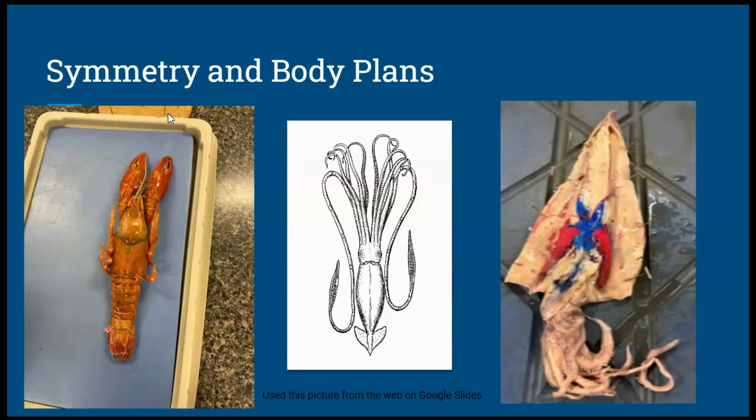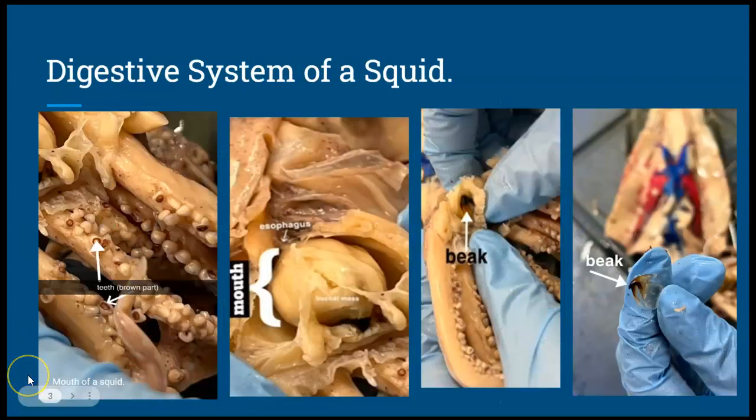Another similarity is since they're both bilateral animals, they are triploblastic. Both of these animals have a coelom and are protostomes. We have the digestive system. Both these animals have a complete digestive system because of the two openings, the mouth and the anus. Both animals ingest, digest, and absorb their food.